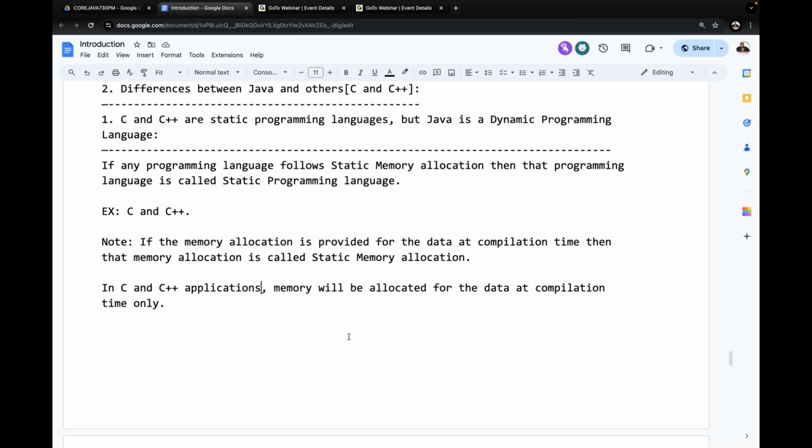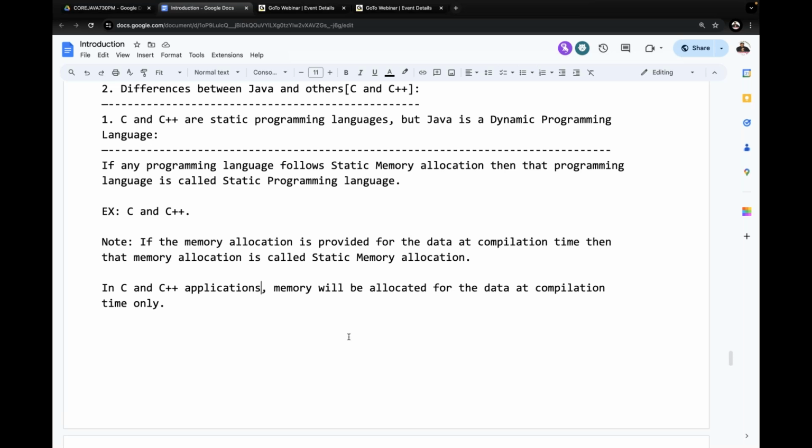Yes, sir. All of you are getting it or not? Sir, actually we don't know about C and C++. Why you are asking these questions now? For information. If you are getting this type of question again, then try to remember this. In C and C++, calloc and malloc functions are available. By using these functions, we can get memory at what time? Runtime. Okay, remember calloc, malloc, these two functions now.